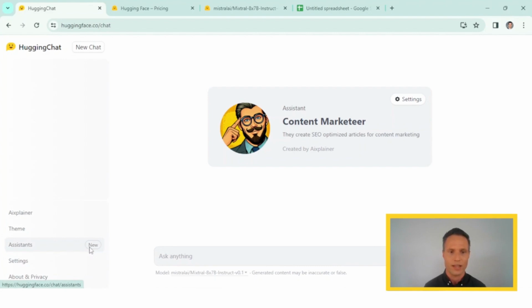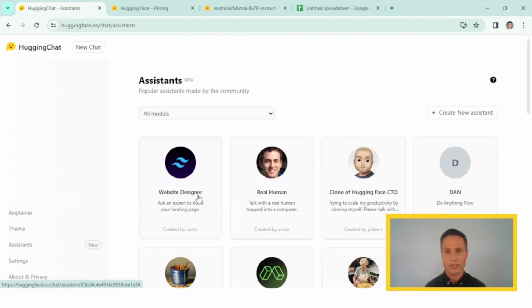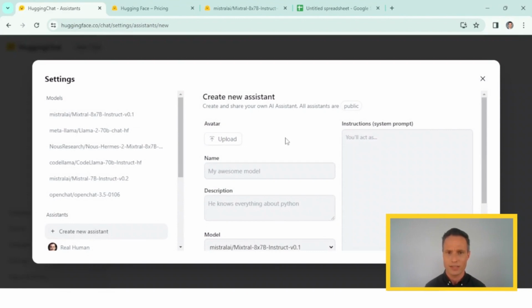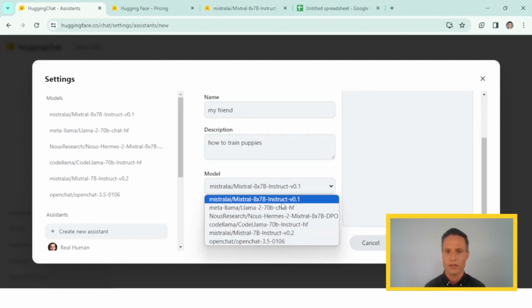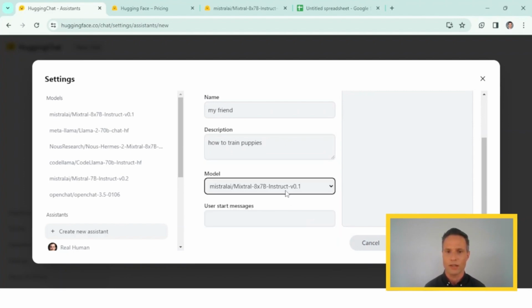Now, if you think you would like to use someone else's, that's totally fine. But if you want your own one, that's perfectly fine too. Just create a new assistant. You can just upload an avatar, a picture. You don't need to. You can name it anything you fancy. So, for example, this is Friend, and my friend knows all about how to train puppies. And I can change the model if I want that. Otherwise, just keep it default.